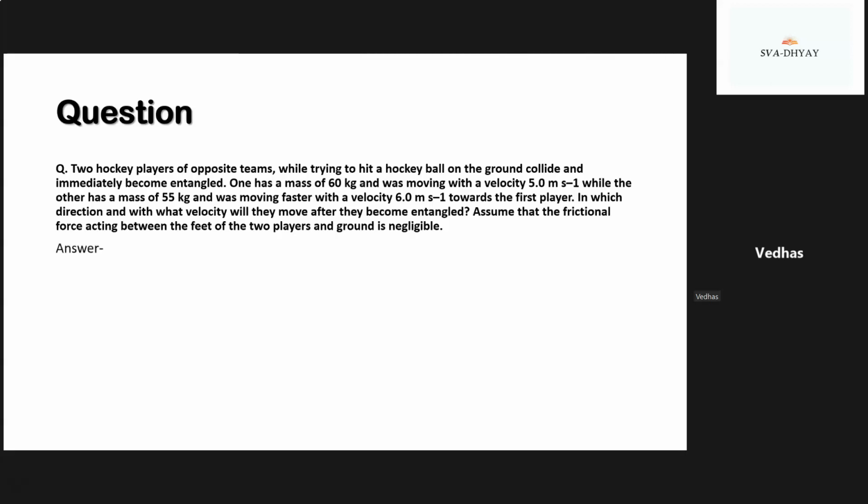So, answer. Given that mass of the first player m1 equals 60 kg, initial velocity of the first player u1 equals 5 meter per second, mass of the second player m2 equals 55 kg, and initial velocity of the second player u2 equals minus 6 meter per second, assuming the direction of the first player to be positive.